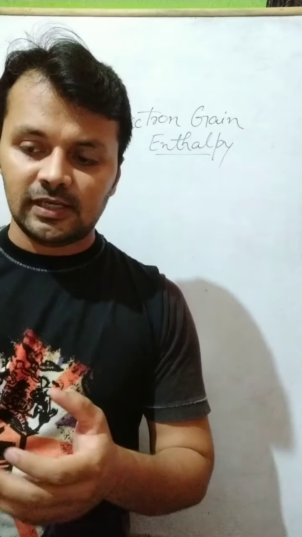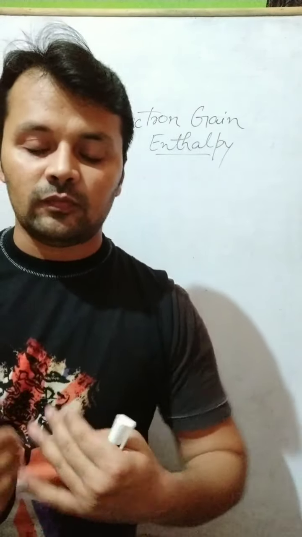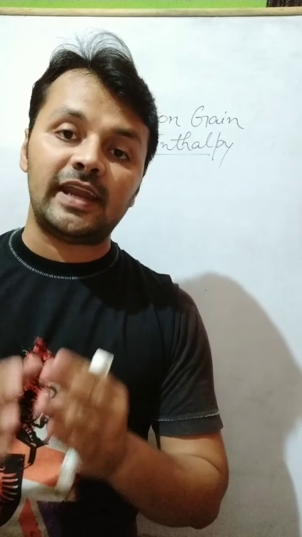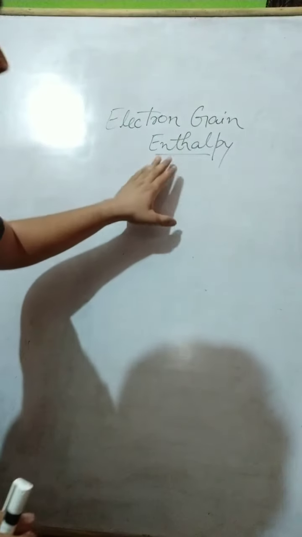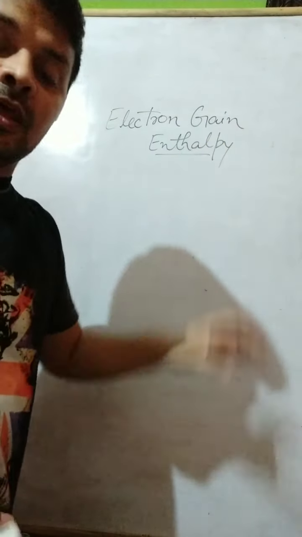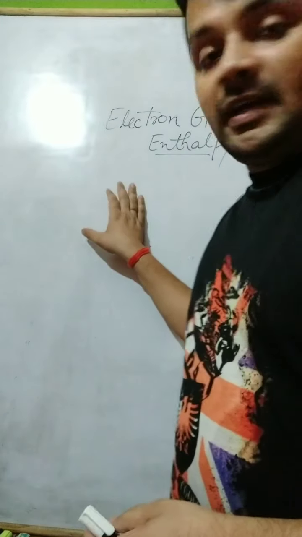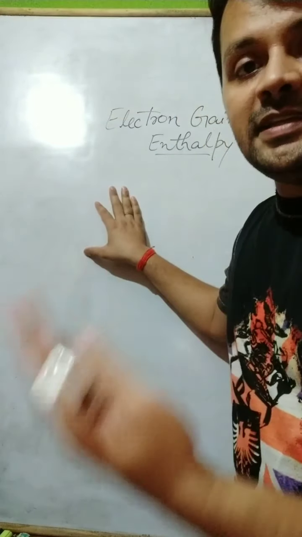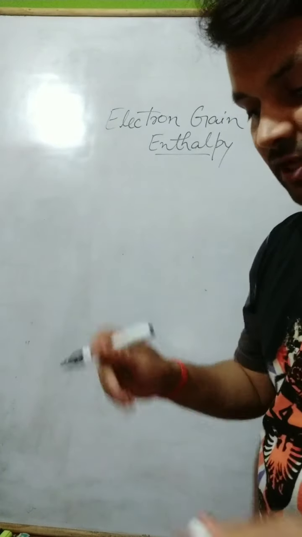Affinity means the tendency to accept, means electron lover. It means the atom which is ready to take an electron in its orbitals. So electron affinity is also known as electron gain enthalpy. Why? Because earlier, when electron affinity was studied, it was considered as the energy released when an electron enters any species of atom.